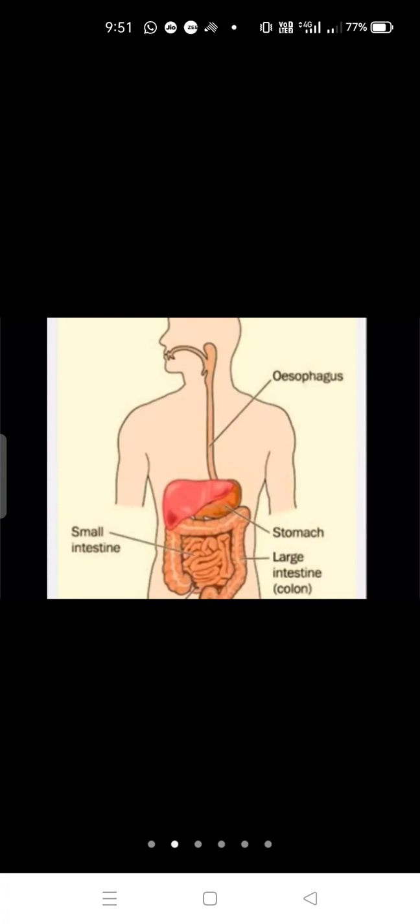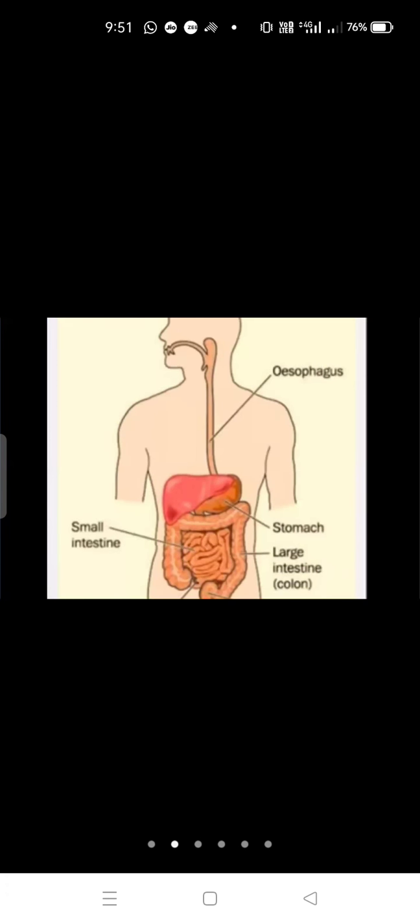Typhoid is detected by a test that is known as the Vidal test. It is named after its scientist, Fernand Vidal.